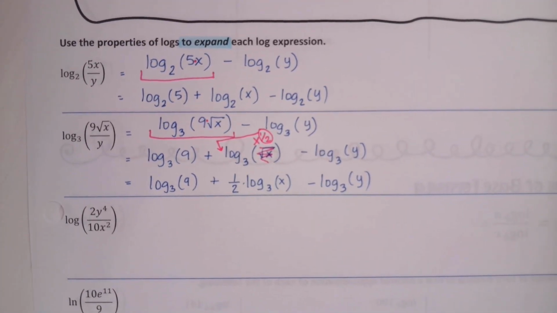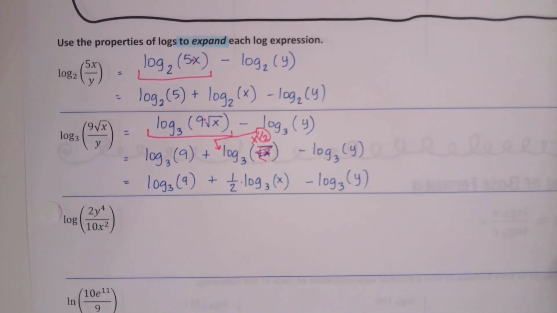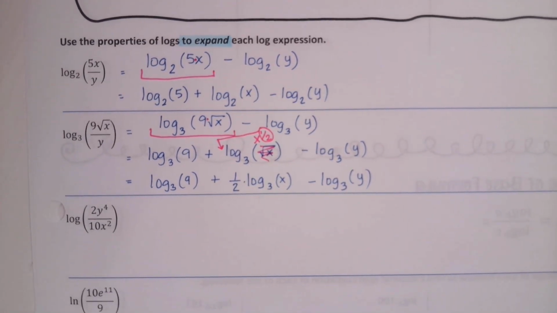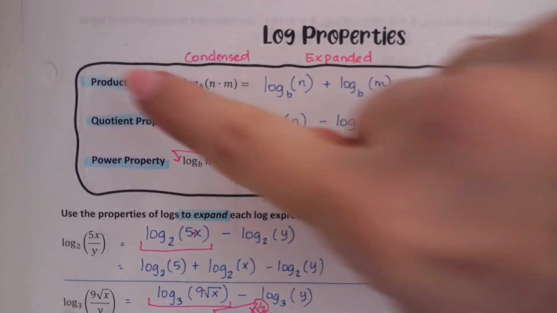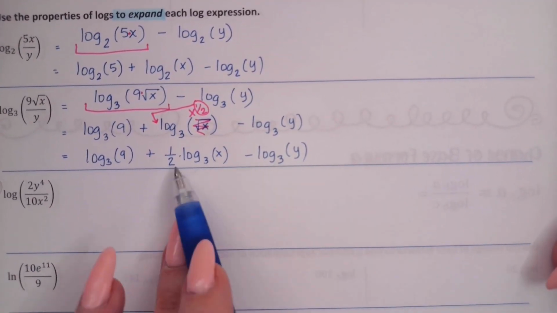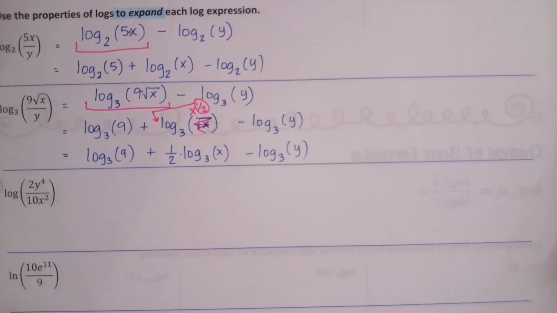Okay, Mason, ask your question. Is that the answer? Not quite. There's one more thing we got to do. And it's not even a log property. It's not even one of these. There is one of these that has an actual answer. One of these can simplify.